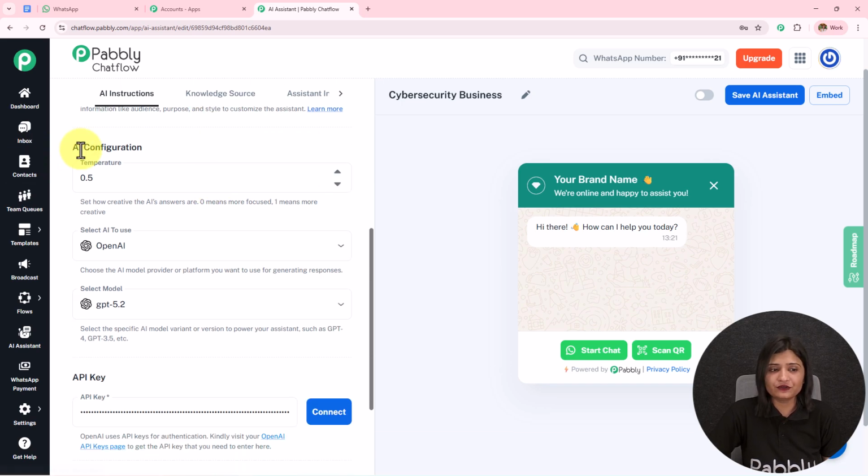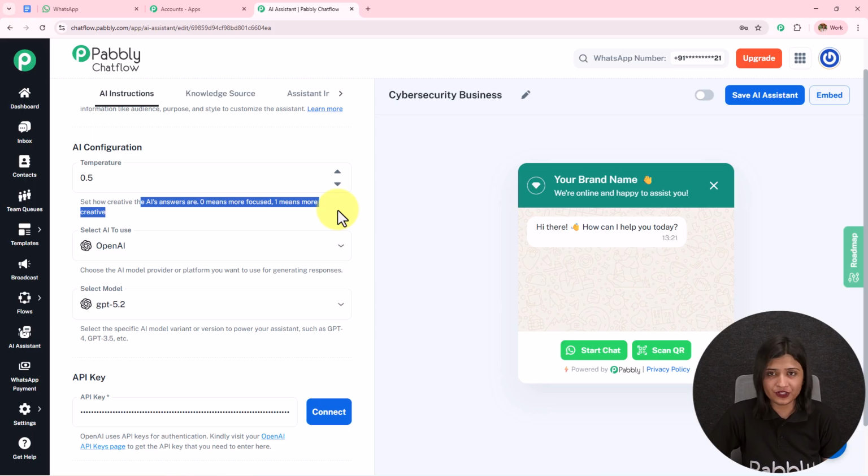Then we have this AI configuration. So first one is temperature. Set how the AI answers: 0 means more focused, 1 means more creative. Once we go from 0 to 1, the creativity of how this AI is answering will enhance. I'm going to keep it as 0.7.